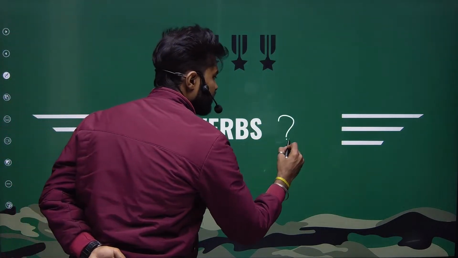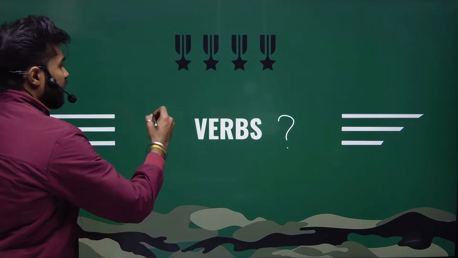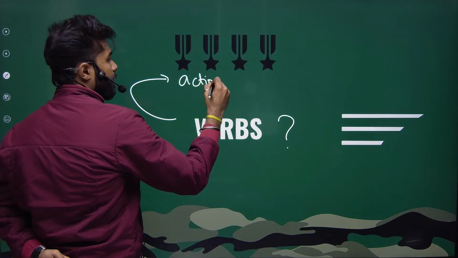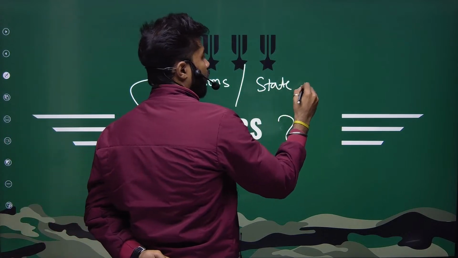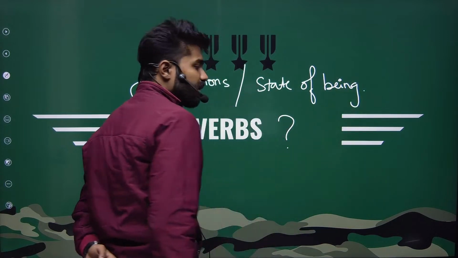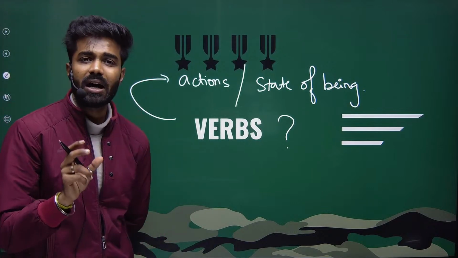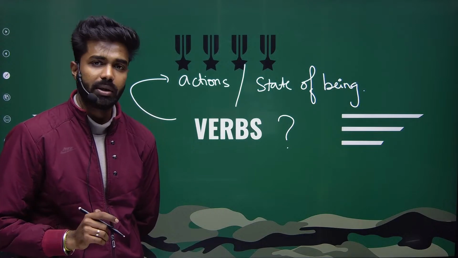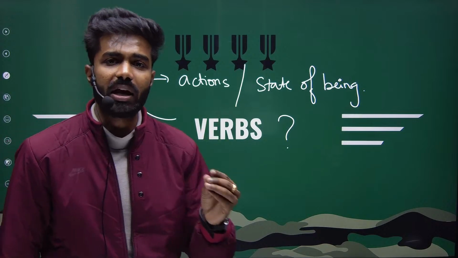What are verbs? Verbs matlab kya hota hai? And how to understand that, right? Verbs are those words which will be talking about an action or state of being. All right. We all know kriya, actions matlab kriya, right? What is an action? For example,